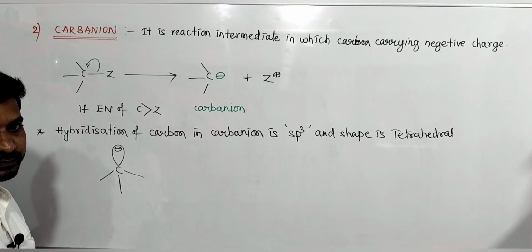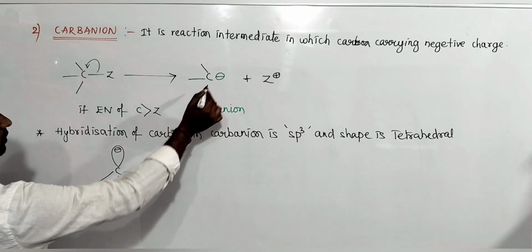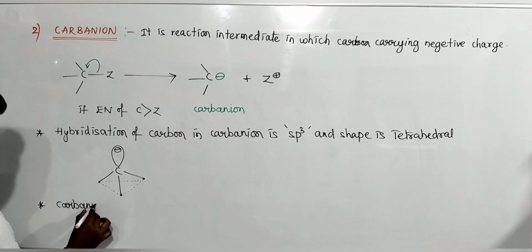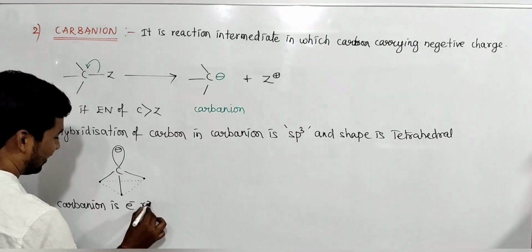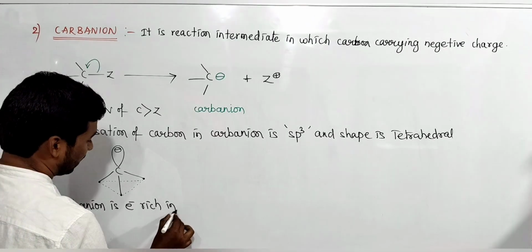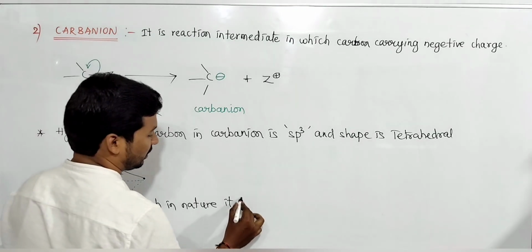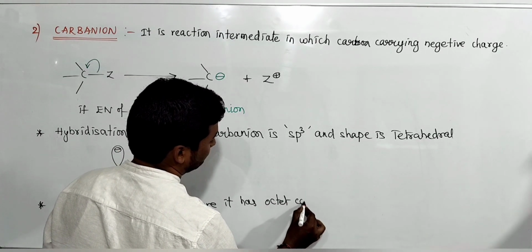Okay, right. Carbanion is nucleophilic in nature. It has 8 electrons, so it is electron rich in nature. It has octet configuration.